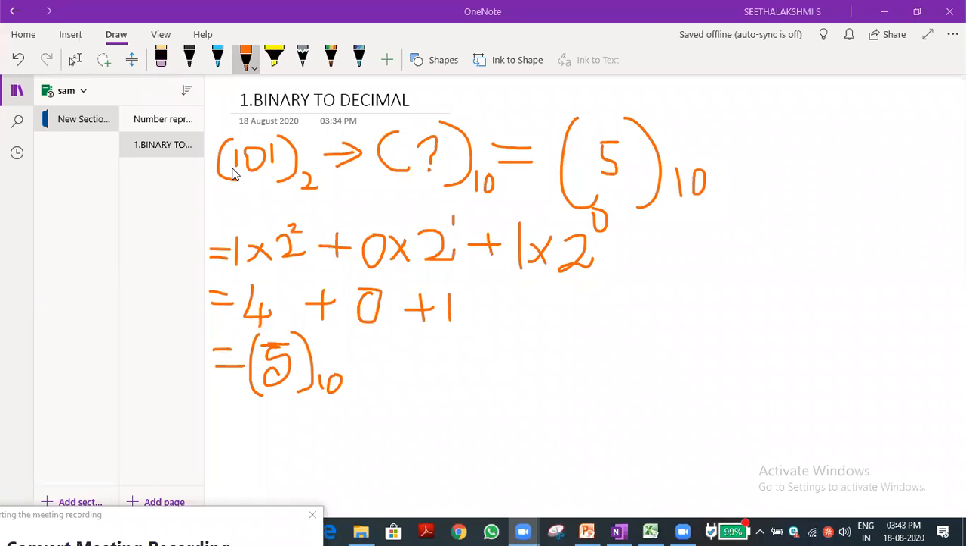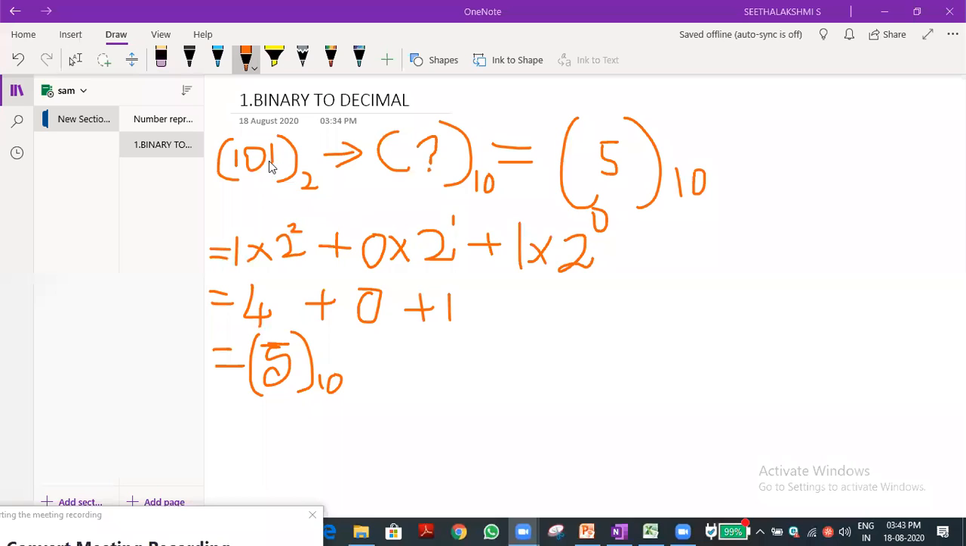Correct? I understand. Third place means n value is 3, so 3 minus 1 is 2. For easy understanding, you just count the number of digits. Write that 1 into 3 number, means you put 2 power 2.